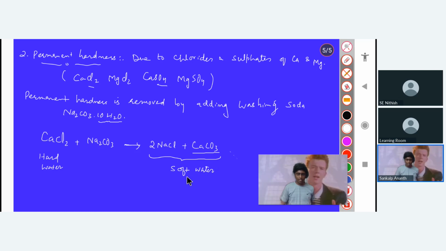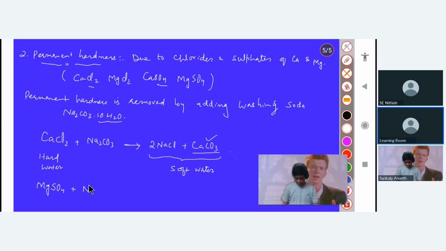Yes, sir. It is very easy. Due to this calcium carbonate, there isn't any hardness. Hardness is because of bicarbonate. That is very, very important. Calcium carbonate is a base, right? Yes, it is a basic carbonate. Calcium carbonate is a base.